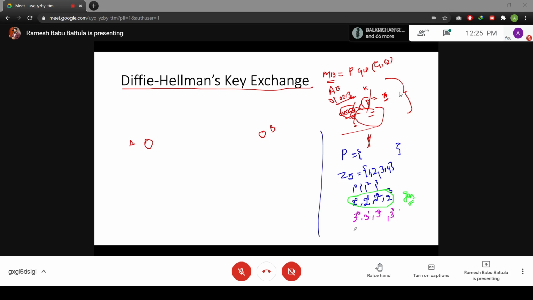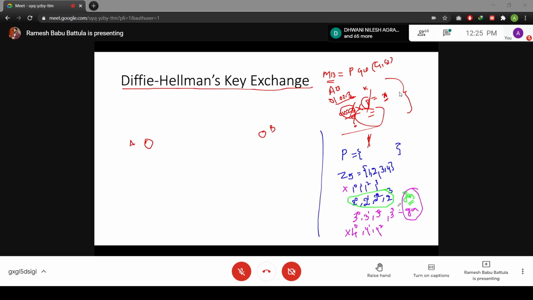At the same time, you may go for 4 to the power 0, 4 to the power 1, 4 to the power 2. So this is not a generator. This is also a generator, but this is not a generator and this is not a generator. Why is this not a generator? 16 mod 5 gives 1. Only two remainders are there, 1 and 4. Always this 1 and 4 will continue forever. That's the point.